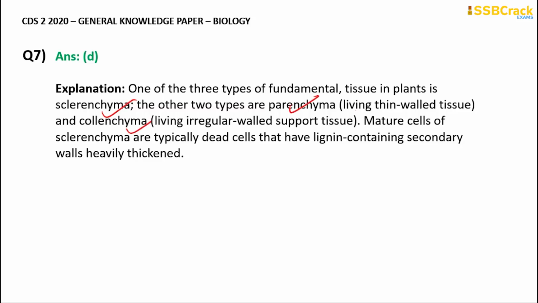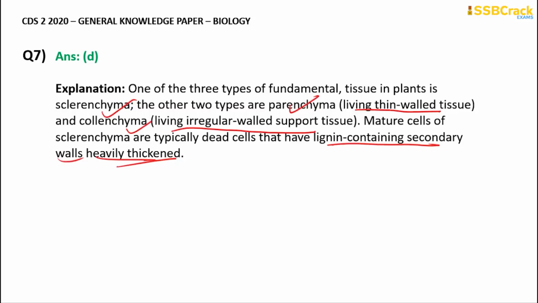Parenchyma are living thin wall tissues. Collenchyma are living irregular wall support tissues, whereas sclerenchyma are dead cells that have lignin-containing secondary walls, and that is why they are very thick. Since they have lignin-containing secondary walls, they are heavily thick. They will be helpful in maintaining the posture and the support of the plant.